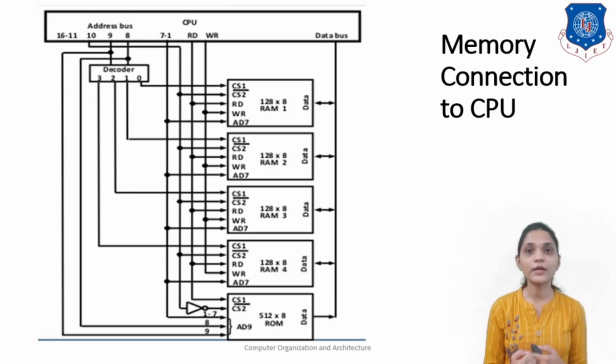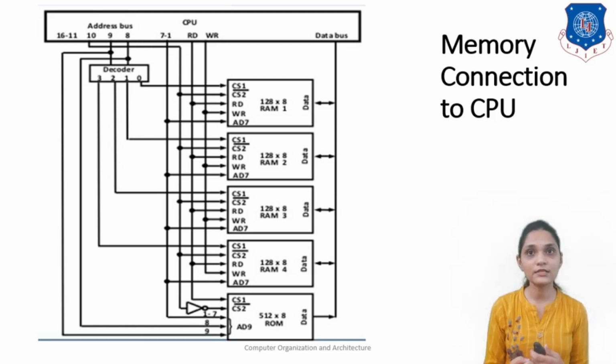After that, we use lines 8 and 9 to select the particular RAM. So we have used one extra circuit, a decoder. The decoder decodes lines 8 and 9, and according to the output of the decoder, the chip select of RAM 1 or RAM 2 or RAM 3 or RAM 4 is done.